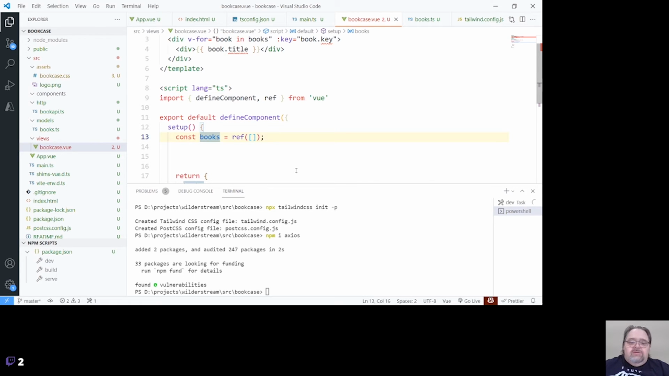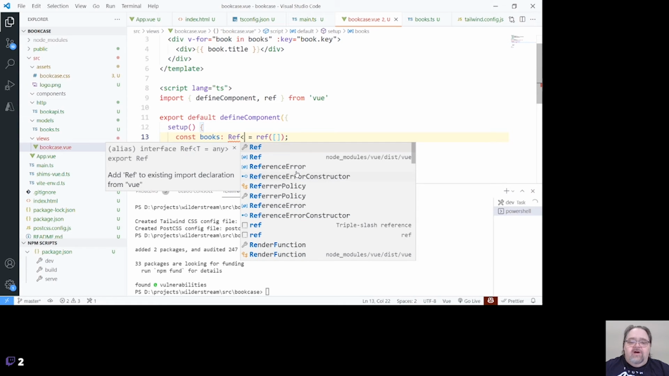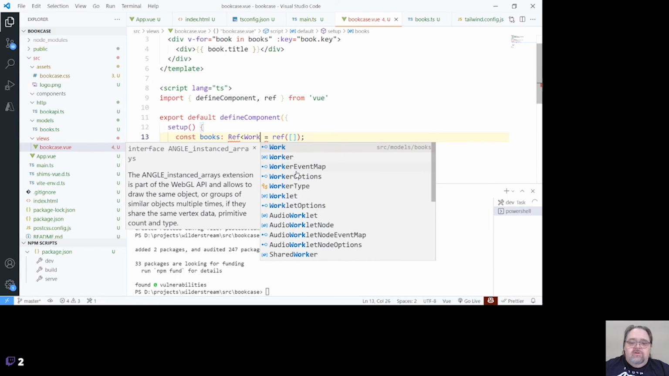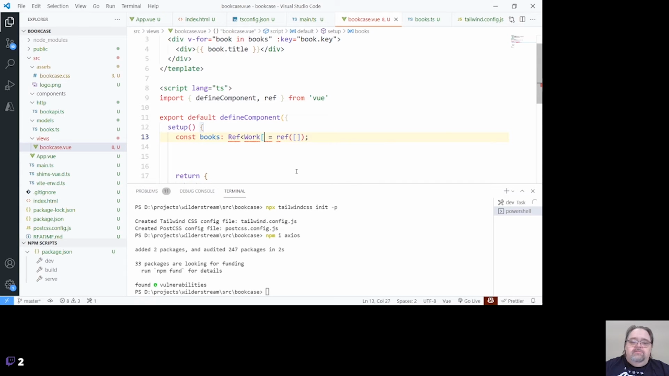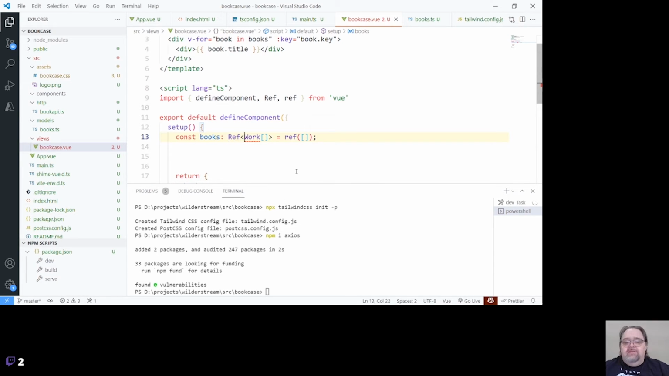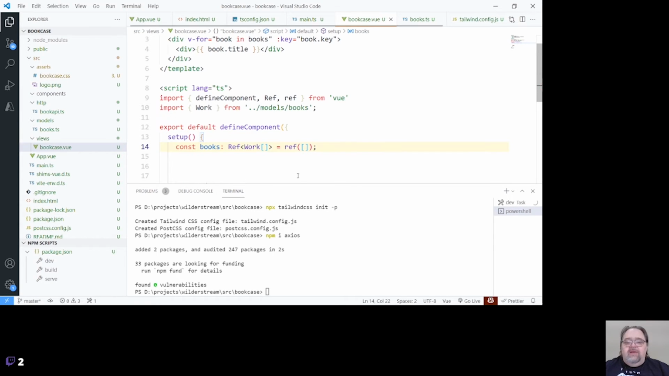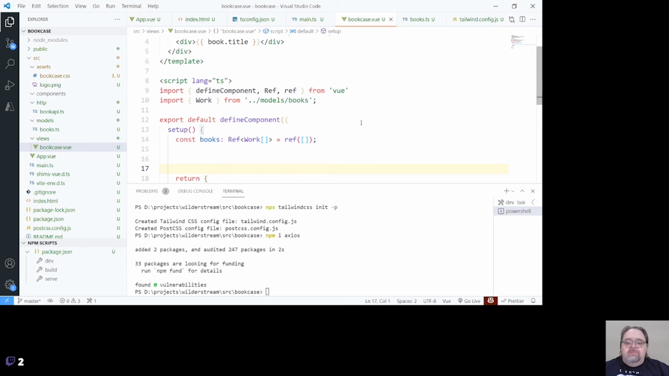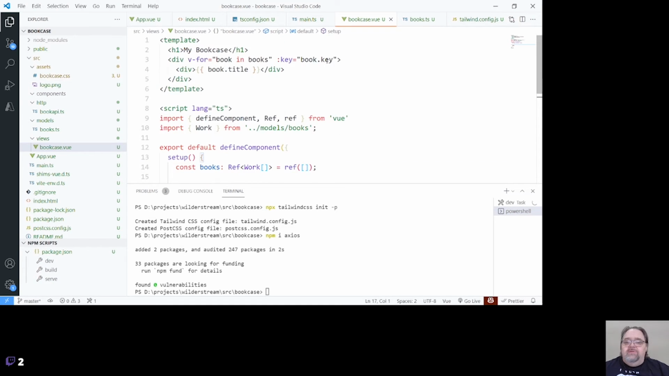So what we're going to do here is actually say that this is a ref of work. We're going to type it. So let's bring in these different things. So we're going to bring in ref as a type. Again, this is the TypeScript type, and then we're going to do the same for bringing in that model. And now it knows about it because this collection of books is a ref of those strongly typed keys in this case.